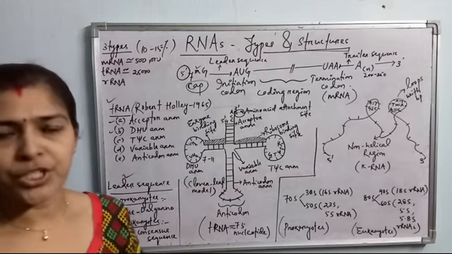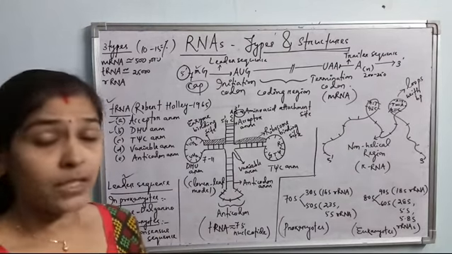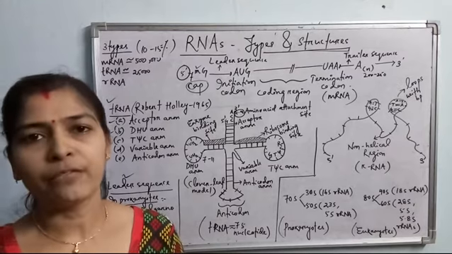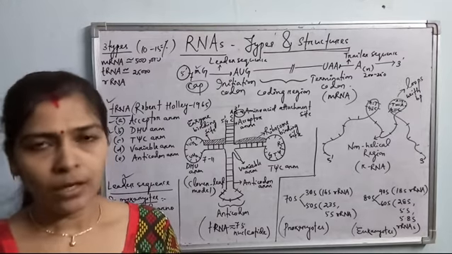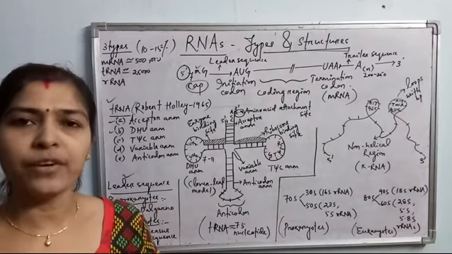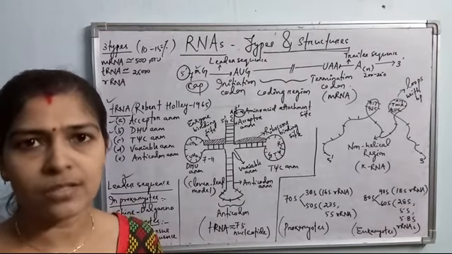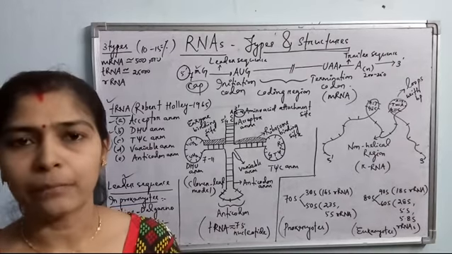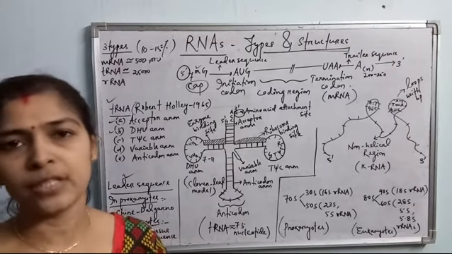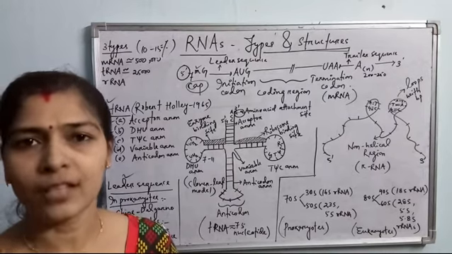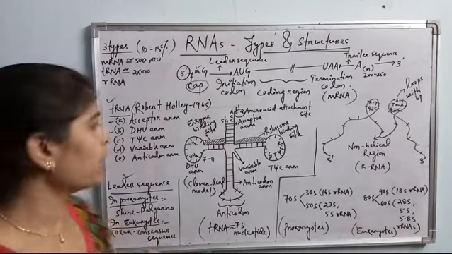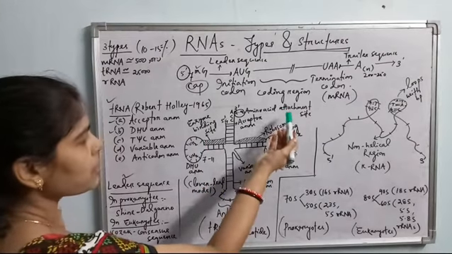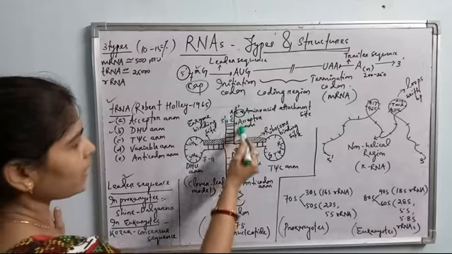What is the enzyme which activates the amino acid? It is called amino acid tRNA synthetase. These enzymes are very specific for amino acid activation. As there are 20 different types of amino acids taking part in protein synthesis, and each individual amino acid is activated by a particular enzyme, there are 20 different amino acid tRNA synthetase enzymes. These enzymes bind with the tRNA molecule here, and then they activate the amino acid, and the amino acid can bind to the tRNA molecule in the acceptor arm.